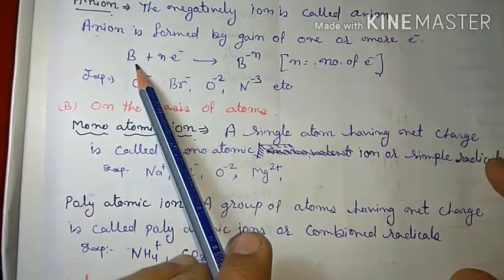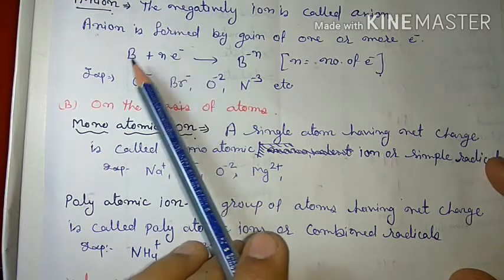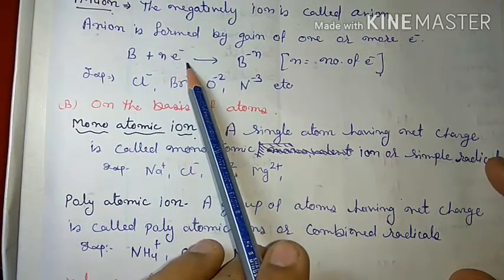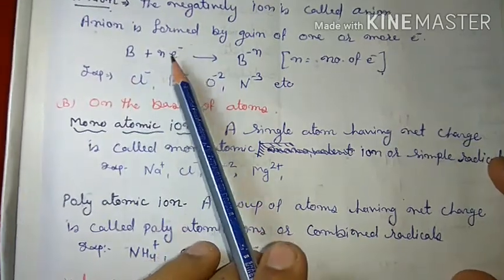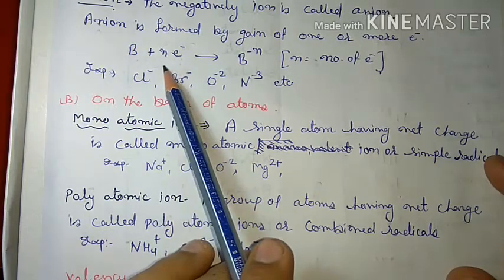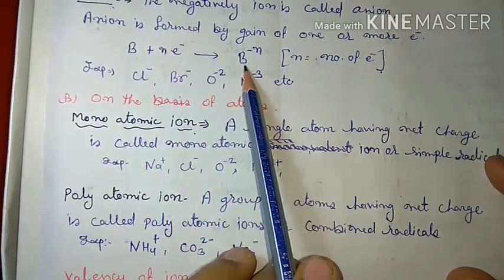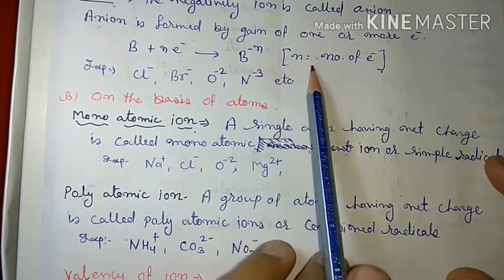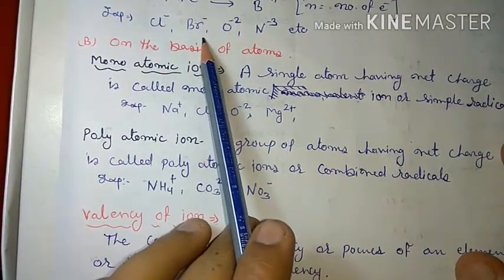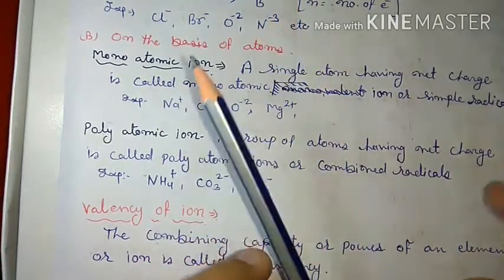Suppose B is a neutral atom, and it receives n electrons. The addition of one electron creates one negative charge. Addition of two electrons will create two negative charge. Like that, addition of n electrons will create n negative charge. That's why it becomes B to the power negative n, where n is the number of electrons. Examples: Cl-, Br-, O2-, N3-, etc.